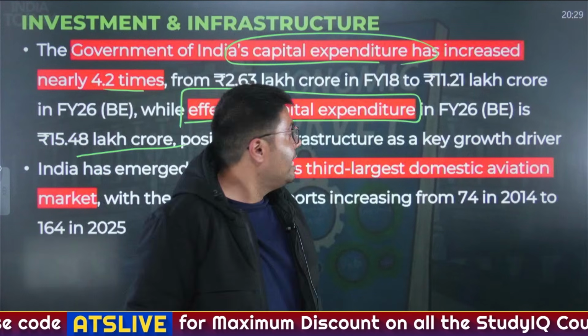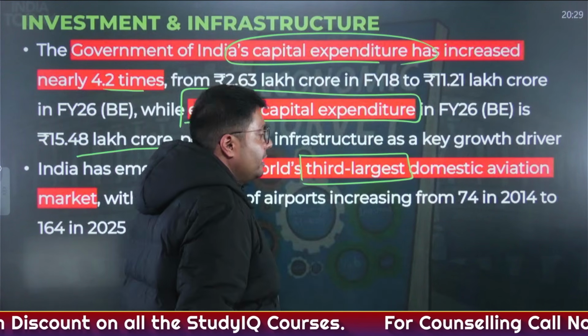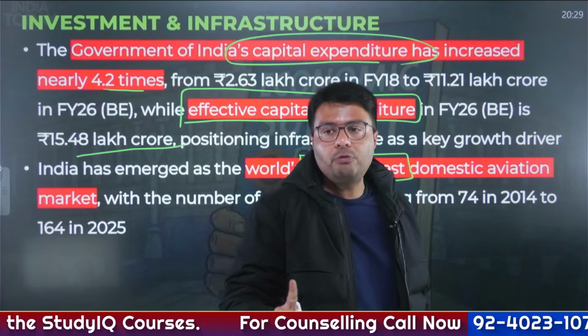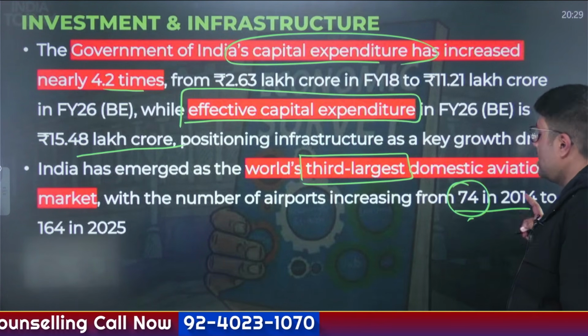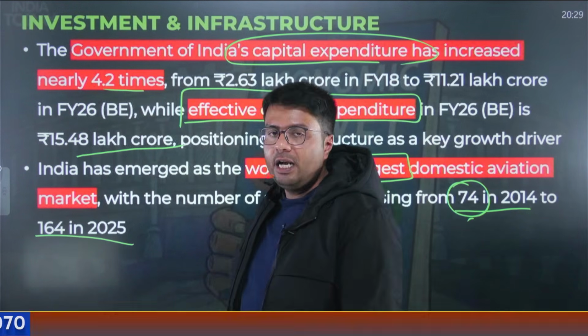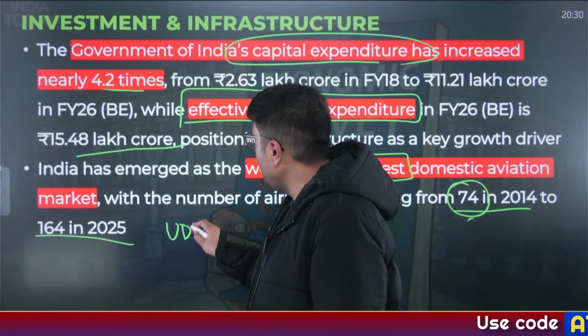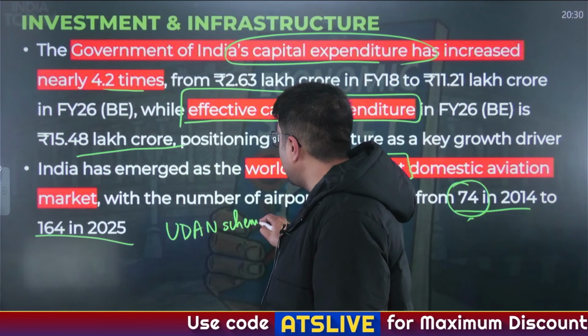And India's domestic aviation sector has improved. India presently is the world's third largest domestic aviation sector, and one of the schemes that has contributed to it, as you can understand, is the increase in the number of airports from 74 in 2014 to 164 in 2025, and this has been due to the Ude Desh Ka Aam Nagrik scheme, also called the Udan scheme.